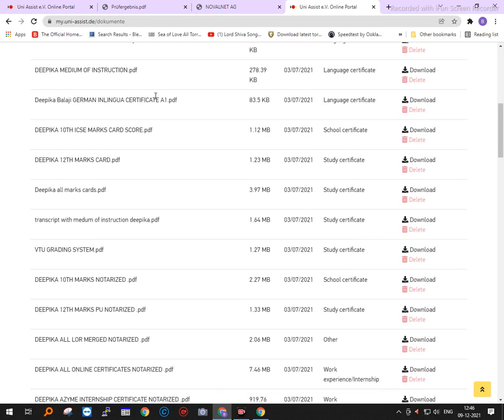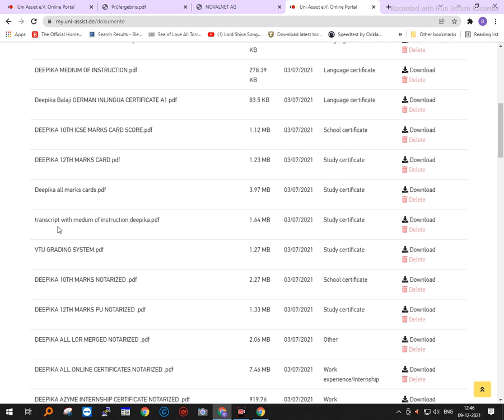I have taken a printout of the Goethe application form and signed it. I will post it to the UniAssist post box. I have to post it by courier to the UniAssist post box number which is given on the website.